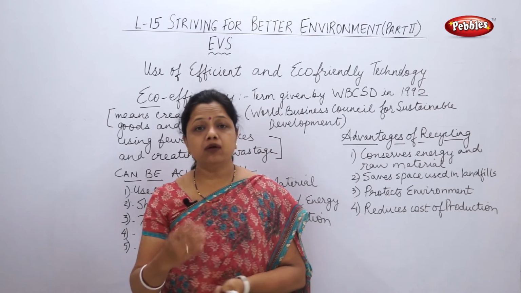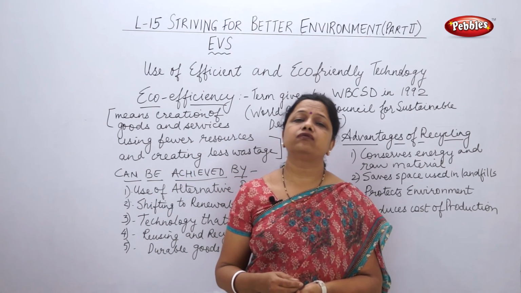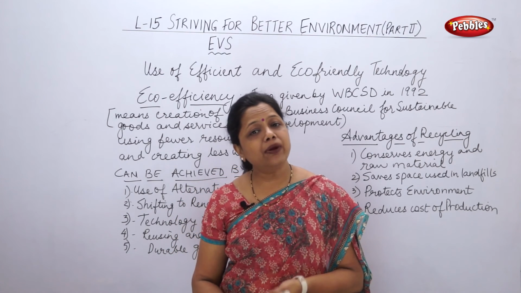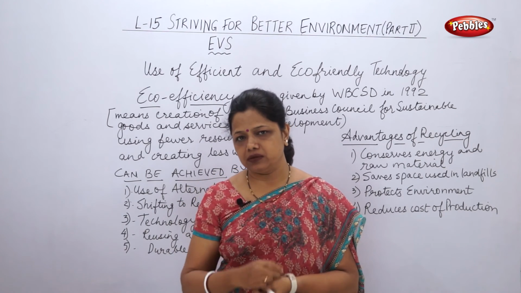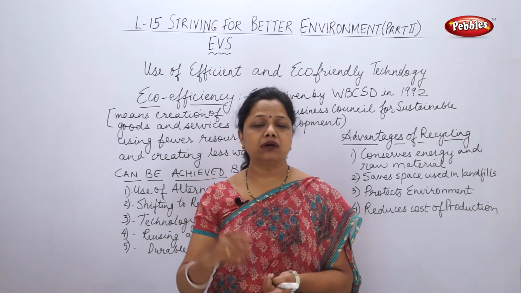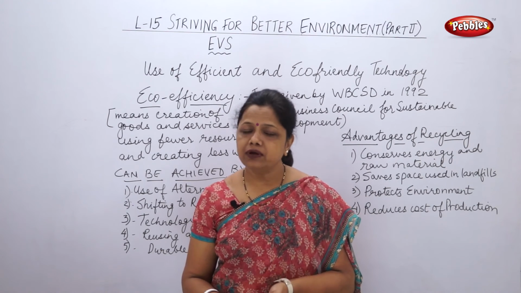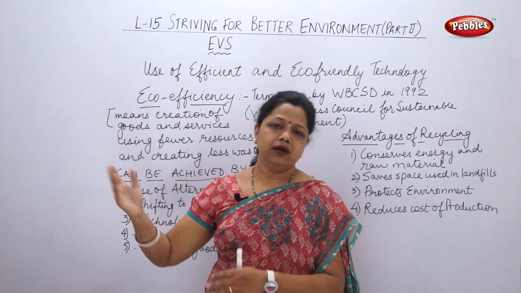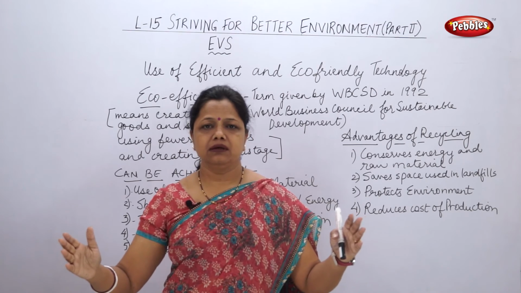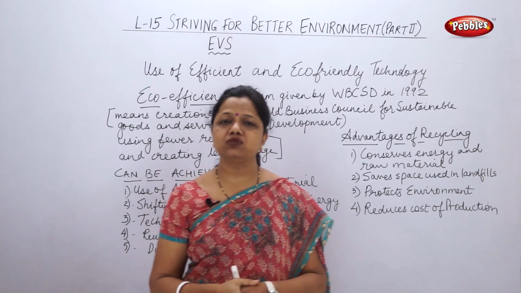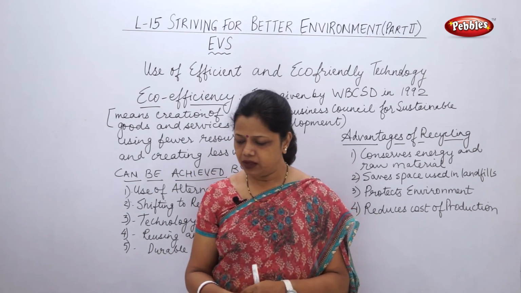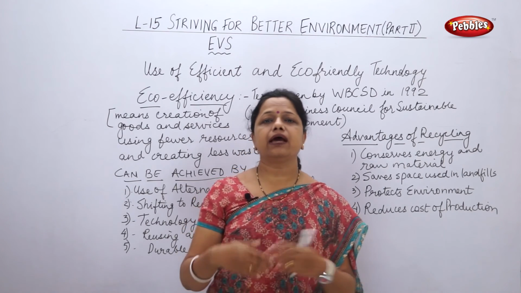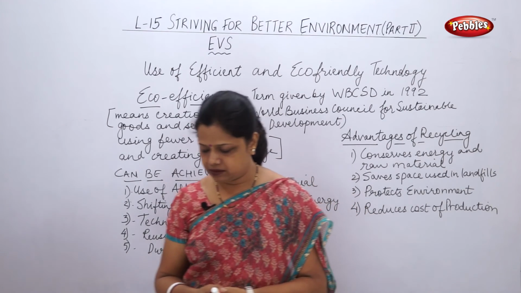In various types of automobiles, it can be scooter, it can be car, it can be lorry, where metals were used, nowadays plastics are used. Now plastics are non-corrosive, they are non-reactive, and that is why they can be used very well and go on for life and life. That means their life is increased. So many things are being replaced by plastic now. This is the way we can actually save the environment, and we can recycle and reuse various things.